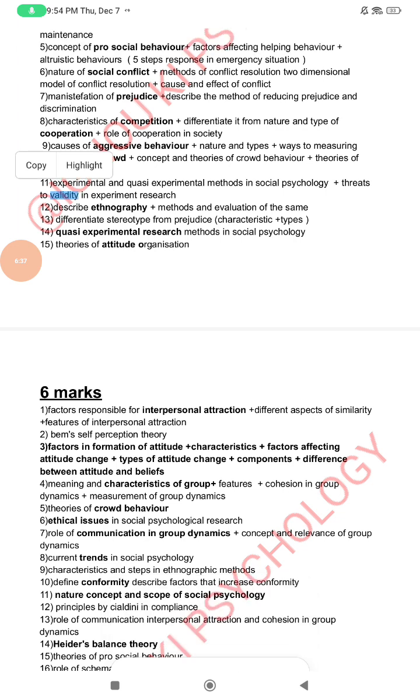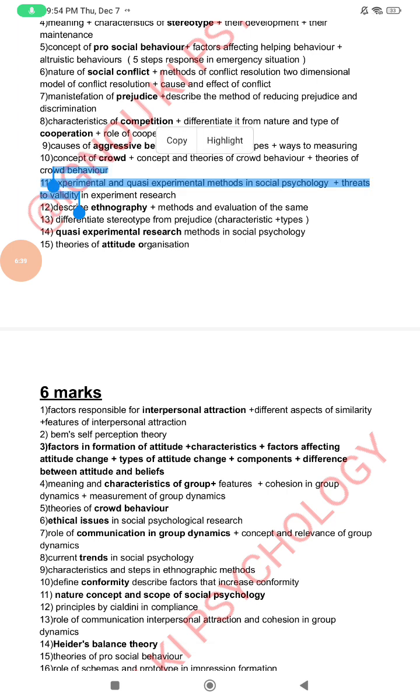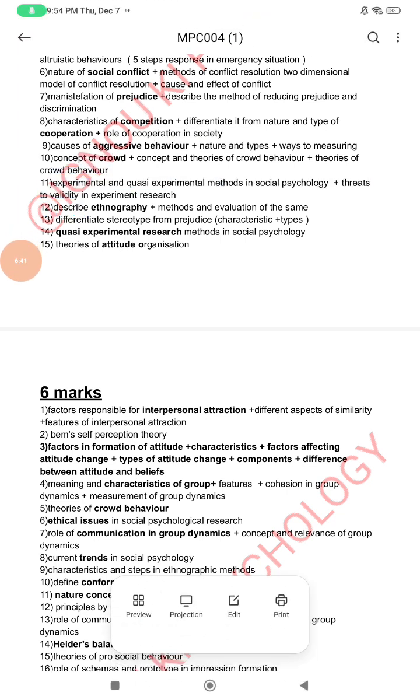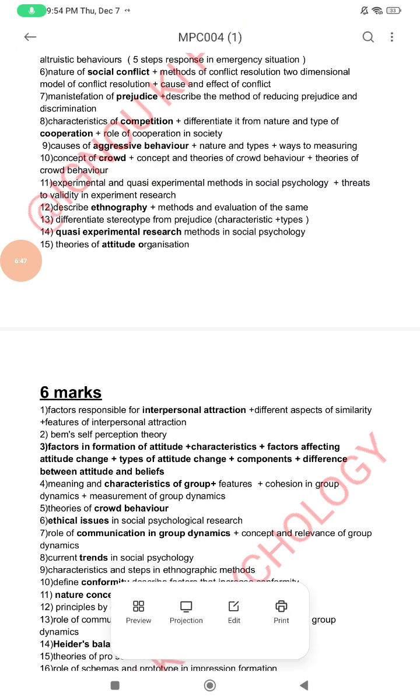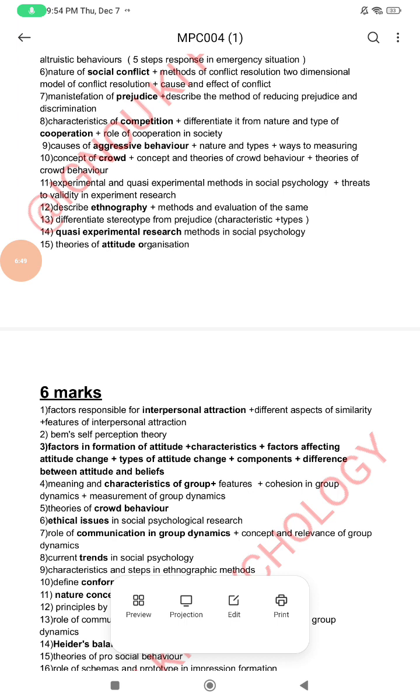Then question number 11, experimental and quasi-experimental method in social psychology, threats to validity in experimental research. See, these are the questions which are basically framed from how we use our experimental method in social psychology. In this question, you have to first explain what is quasi-experimental method. Basically, it is a research design that attempts to establish a cause and effect relationship between independent and dependent variable. In this way, you have to address this question.